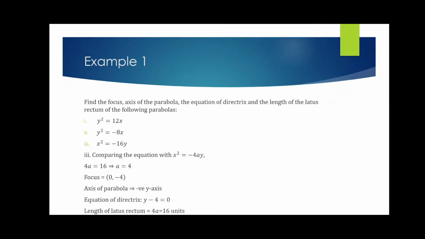Now let us move to number 2. Find the equation of a parabola whose vertex is (0, 0), passing through (2, 3), and axis is along the x-axis. So there is quite some information given. It is given that the vertex is at (0, 0), passing through the point (2, 3), and axis is